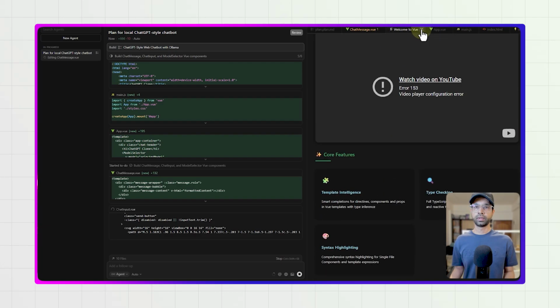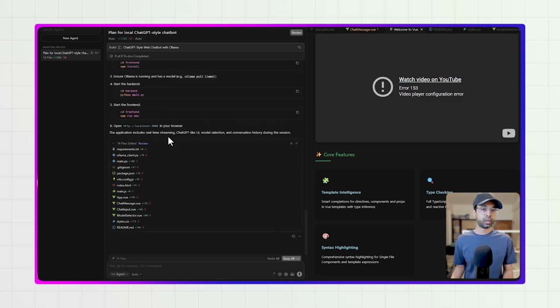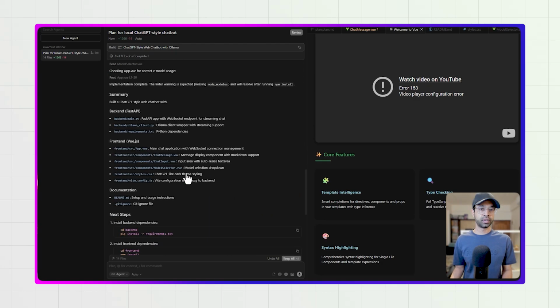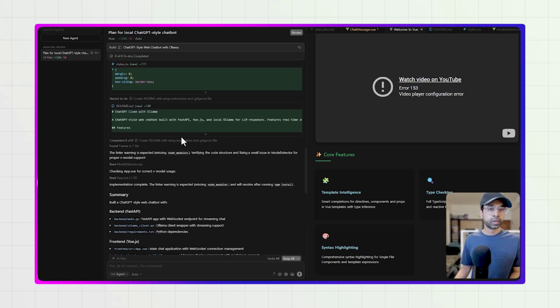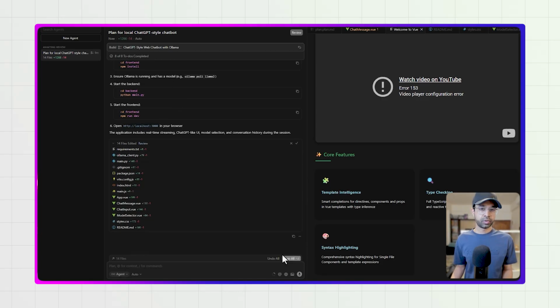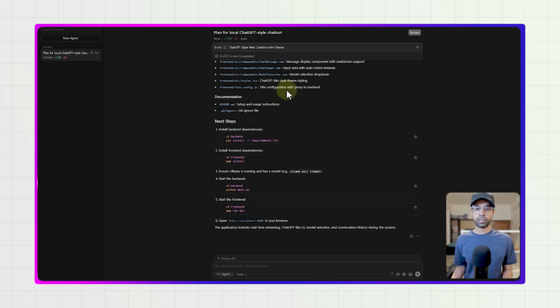I don't want this window. Okay, now it's still working. I don't know what it is doing right now, but let's see what's happening. Okay, so it did a bunch of stuff from here. It took quite some time, a minute or so, to add certain files and came to this place where it says 14 files added. I'm just going to say keep all. Okay, and it has been done.